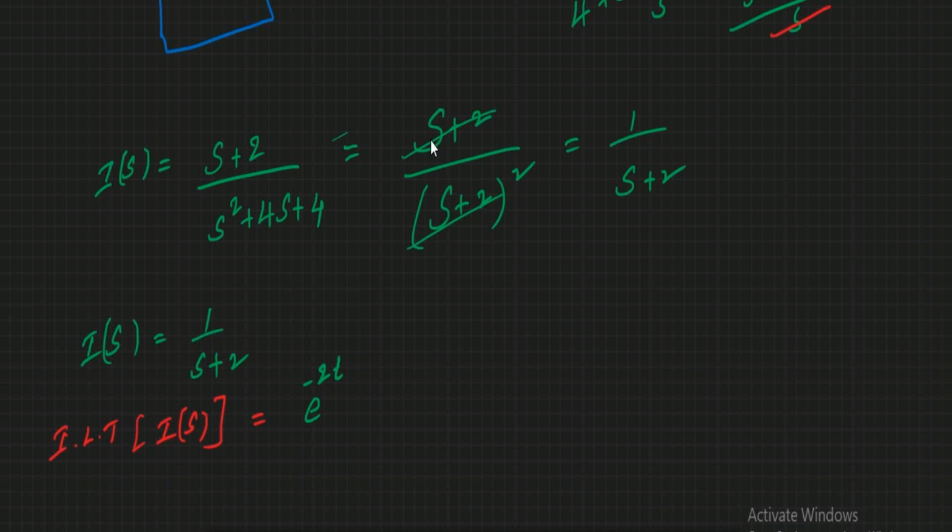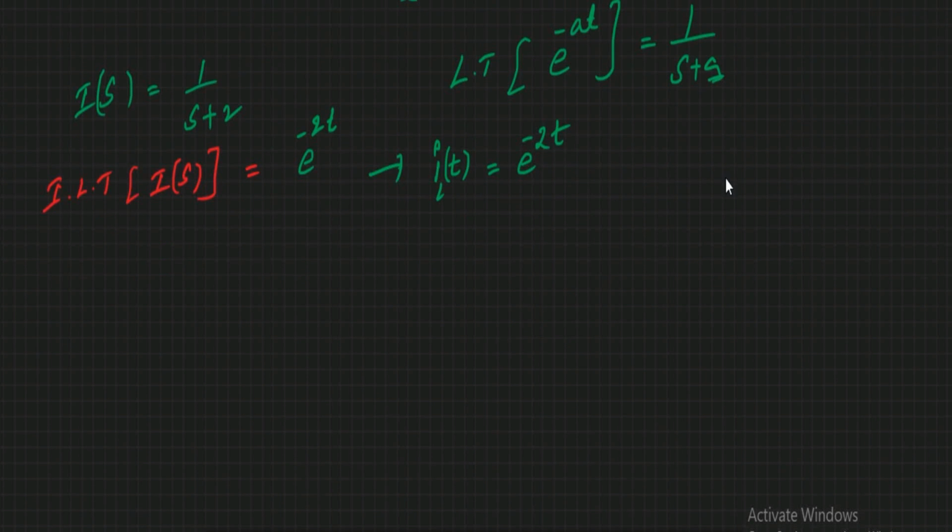How? The Laplace transform of e power minus at is equal to 1 by s plus a. So in place of a, what do we have here? 2. So in place of a, we have 2. So finally we got IL of t is equal to e power minus 2t. From this you can verify. Initially we got IL of 0 plus is equal to 1 ampere.